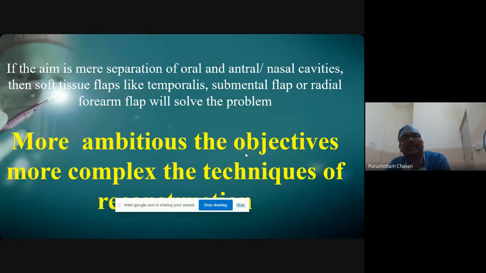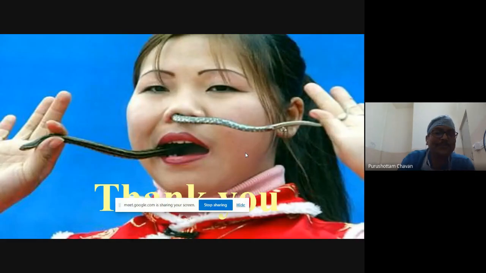So if the aim is mere separation of the oro, antral and nasal cavities, then soft tissue flaps like temporalis, submental, radial forearm, anything can work. But if you become more ambitious in the objectives, like you want to put implants, don't want to give any scar over the face, it becomes more complex technically to achieve the rehabilitative process. Thank you.